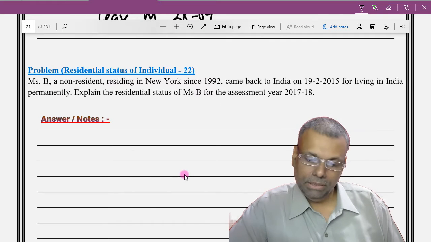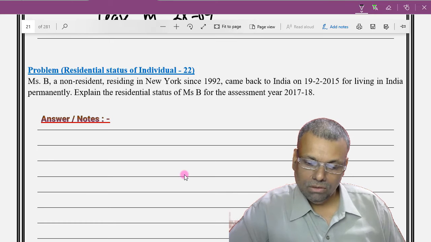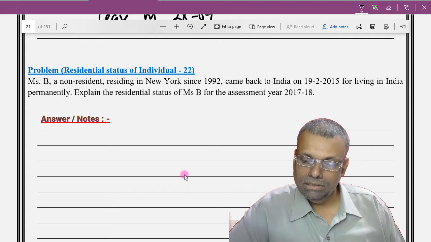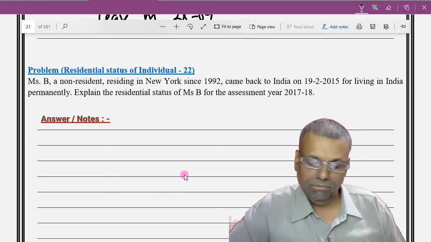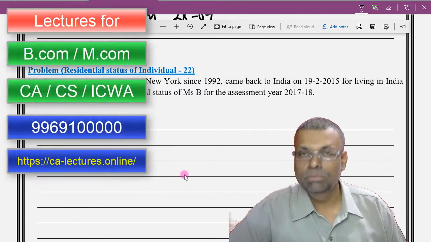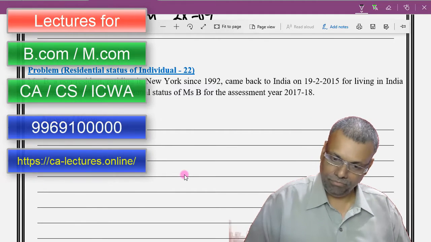Now come to this particular question. Miss B, a non-resident residing in New York since 1992, came back to India on 19th February 2015 for living in India permanently. Explain the residential status of Miss B for the assessment year 17-18.